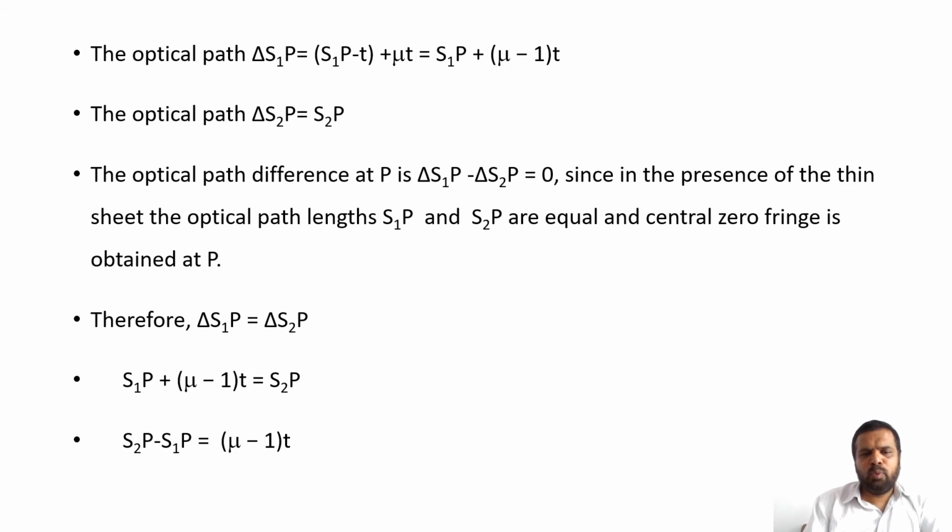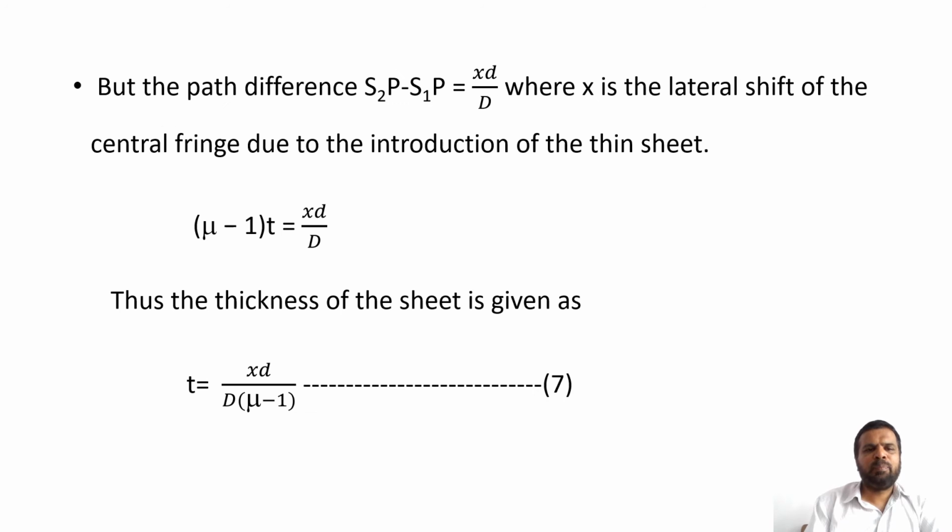S1P plus (mu minus 1) into t is equal to S2P, or this equation can also be written as S2P minus S1P is equal to (mu minus 1) into t. But the path difference S2P minus S1P is equal to x into small d divided by capital D, where x is the lateral shift of the central fringe due to the introduction of the thin sheet.